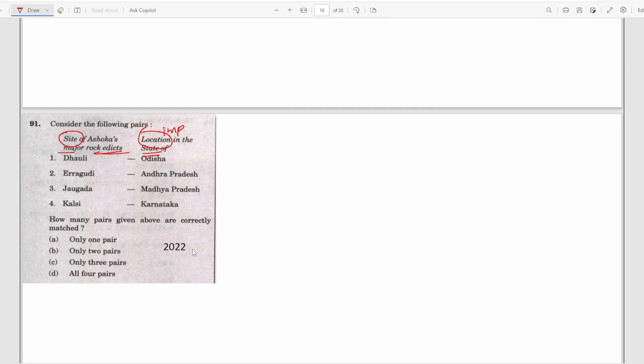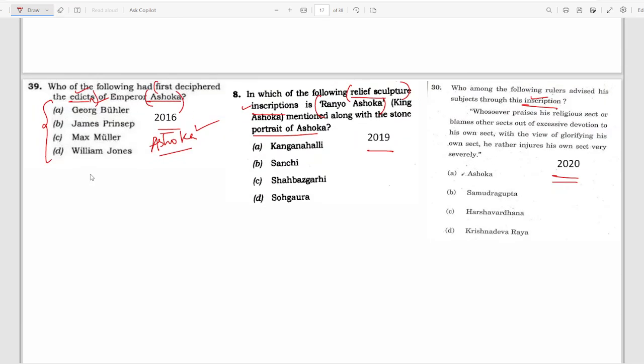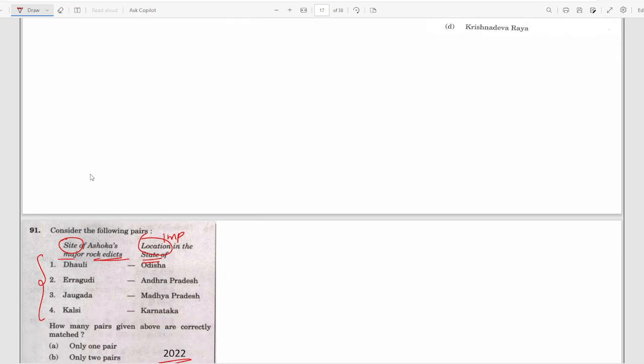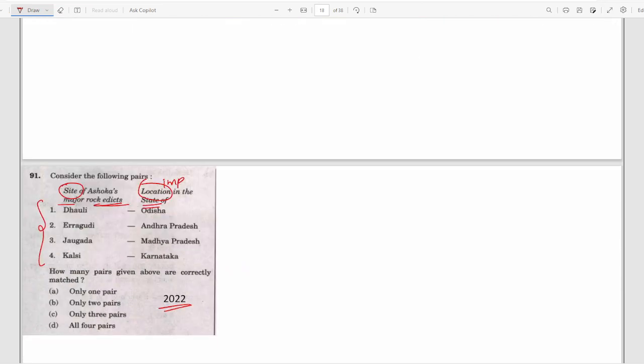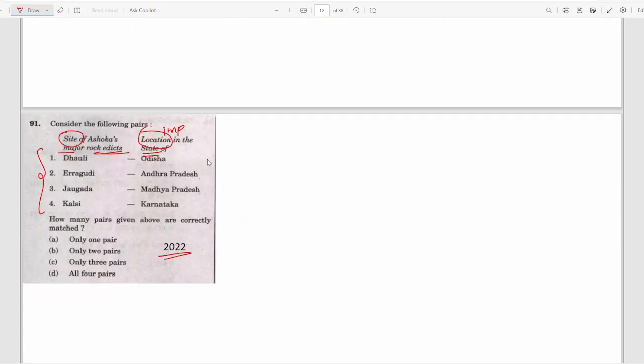And this is the new format of the UPSC: only 1 pair, only 2 pairs, only 3 pairs. So you have to learn these important things, and it was already hinted that edicts will be asked, Ashoka's edicts. This was in 2016 itself, and it was your job to read that in detail. If you had read that in detail, you could have answered this question. You should also know about Dhauli, Erragudi, Junagadh and Kalsi. These become very important, and where they are located. Again, only 1 pair, only 2 pairs, only 3 pairs, or all 4 pairs. I hope this is clear.